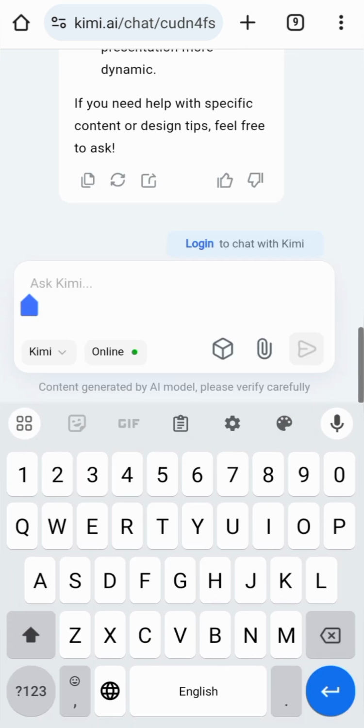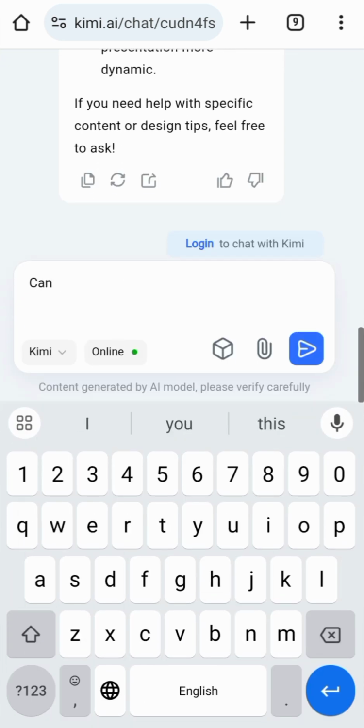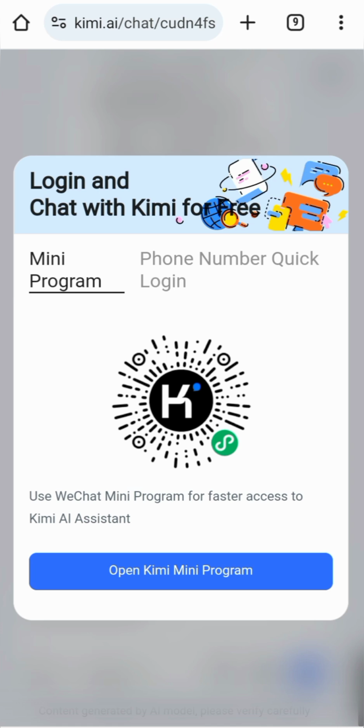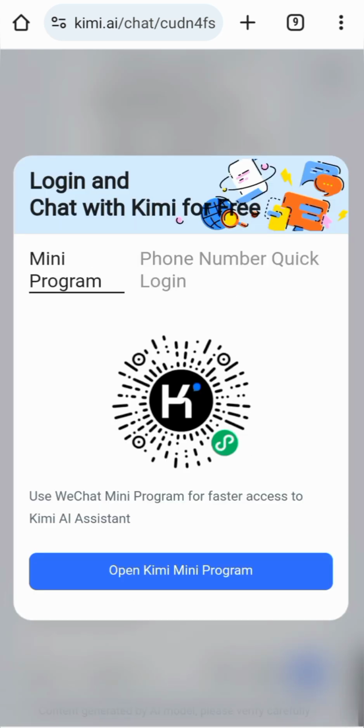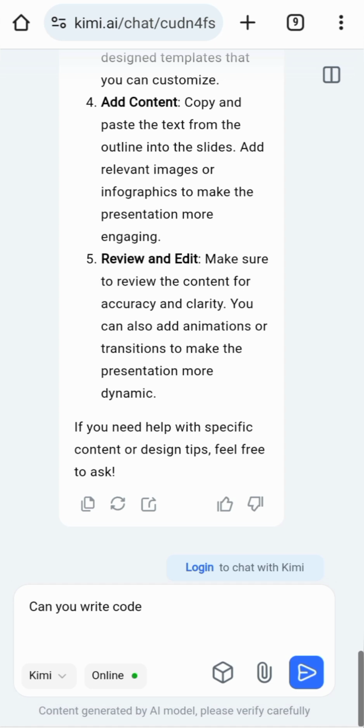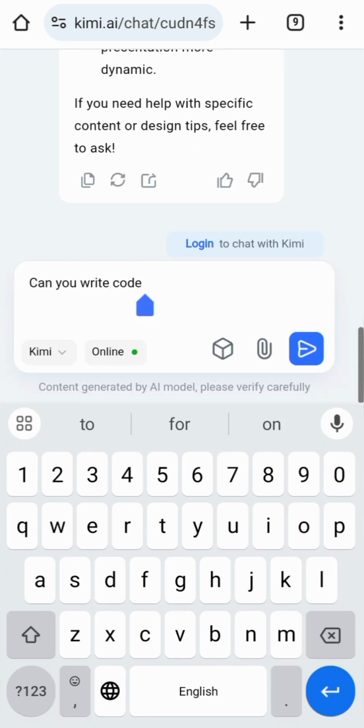Okay, so let's see if this model can write code. Can you write code? Okay, oh my god, I think we've just ended up with the free version. Now we just need to log in and use it further.